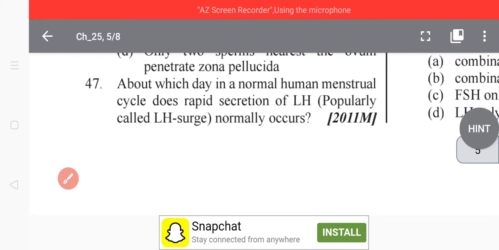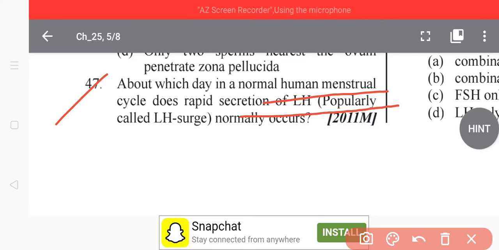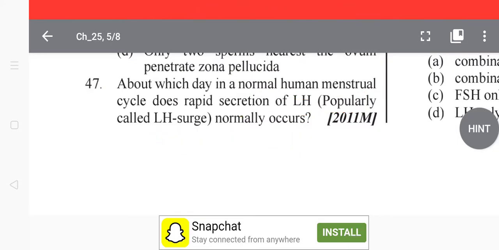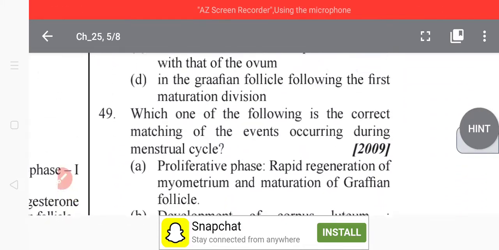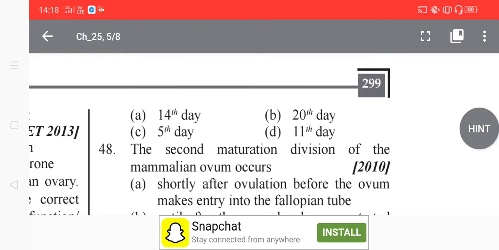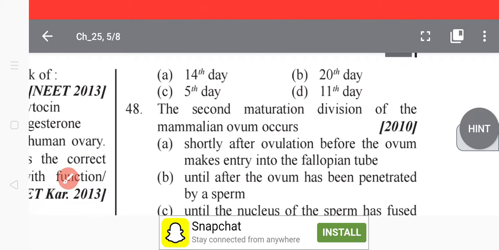Now to go to question 47. In the normal human menstrual cycle, the rapid secretion of luteinizing hormone, popularly called the LH surge, normally occurs on which day? The options are the 14th day, 20th day, 5th day and 11th day. Tell me, student, I can hear you. Yes, the 14th day is the LH surge, the maximum level of LH.